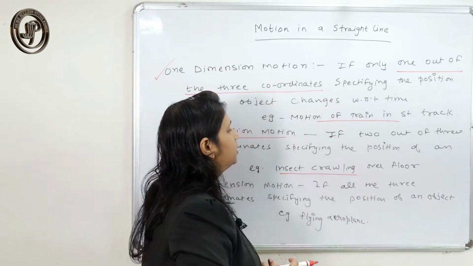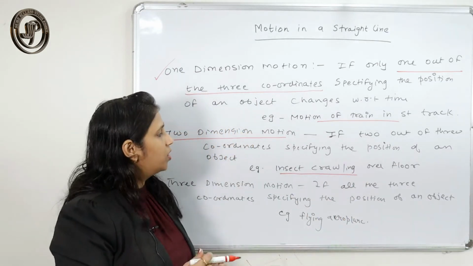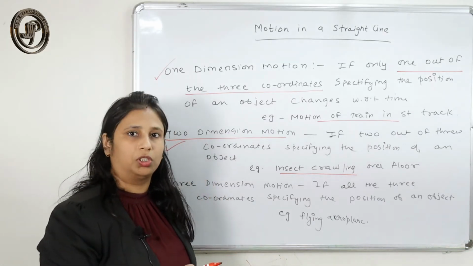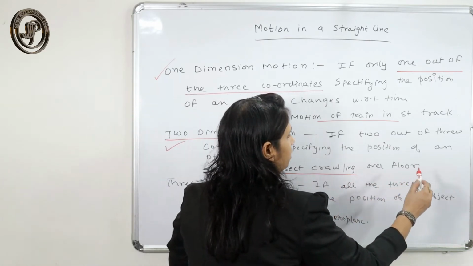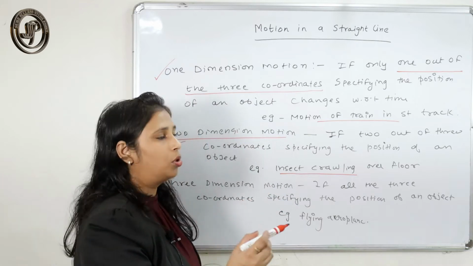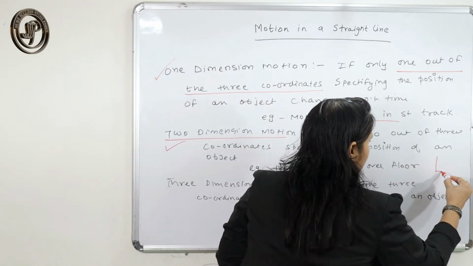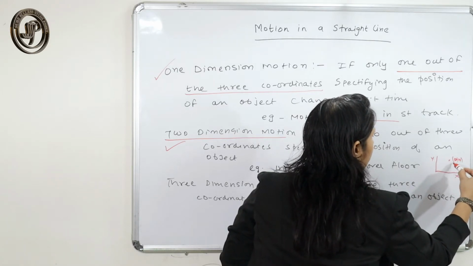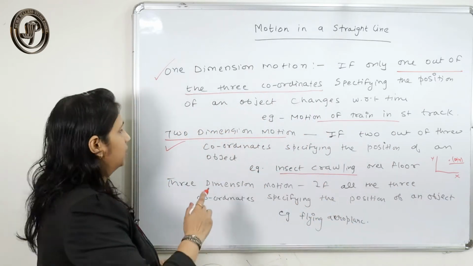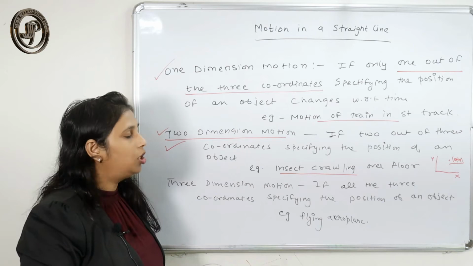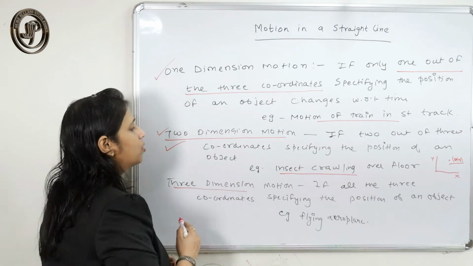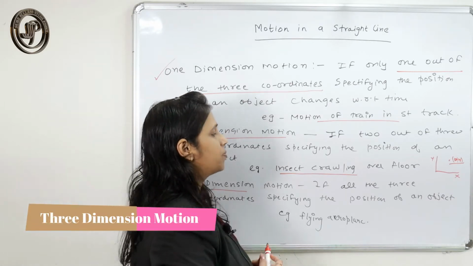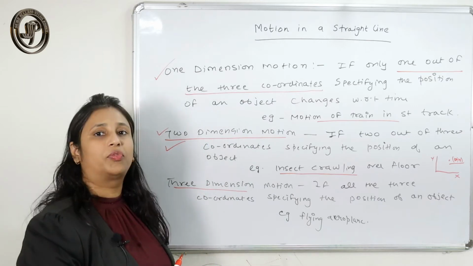For example, an insect crawling over the floor or over the ground is an example of two-dimensional motion. The insect can crawl anywhere, so it has two dimensions, two axes. If we can specify the position of the insect in two coordinate axes, then the motion is called two-dimension motion. And three-dimension motion is when all three coordinates specify the position of the object with respect to time.